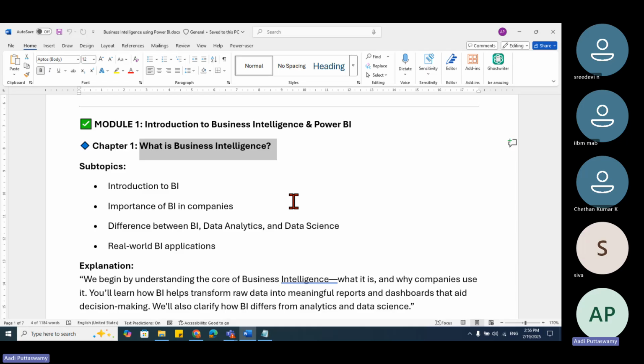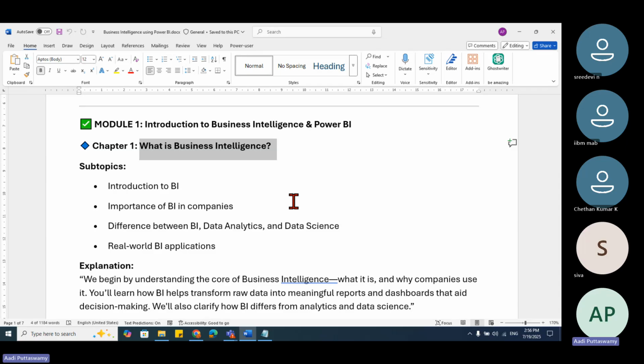To do this task, we need some software. So we have something called BI tools specifically for these kinds of things. What are those? Tableau, Power BI, then we have TIBCO, then we have QlikView, Qlik Sense. There are hundreds of software. Among them, Power BI and Tableau are making a very big name.